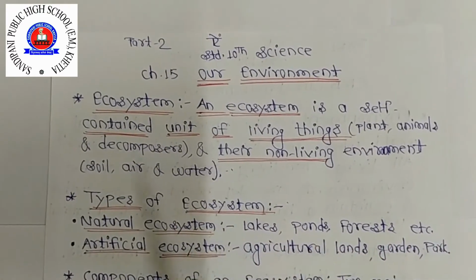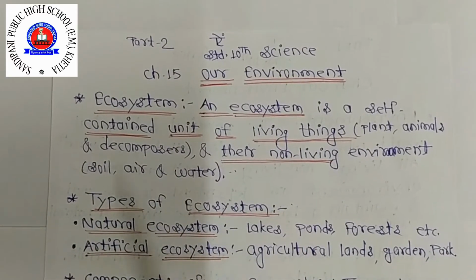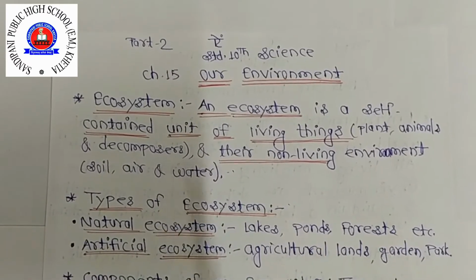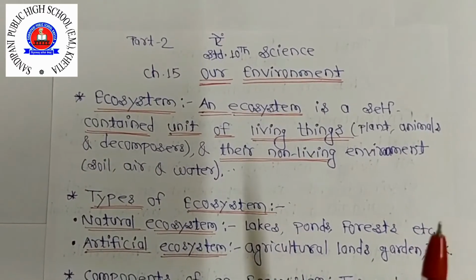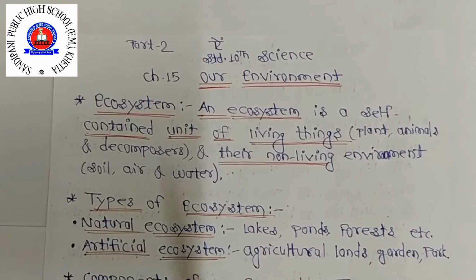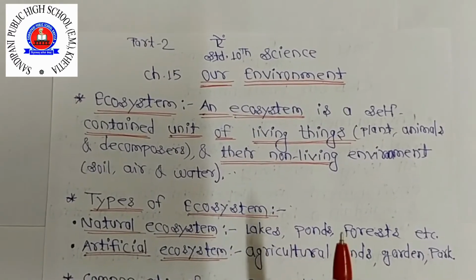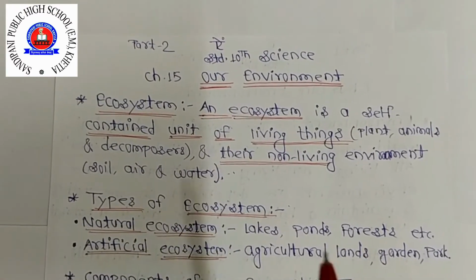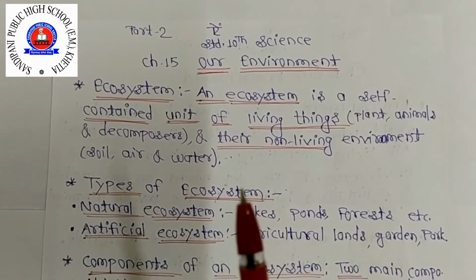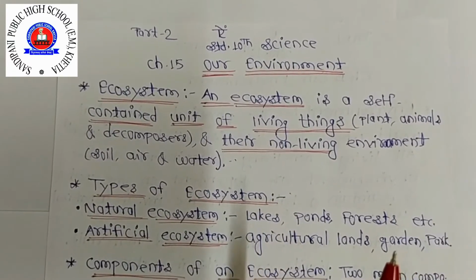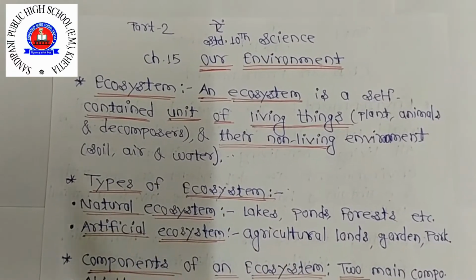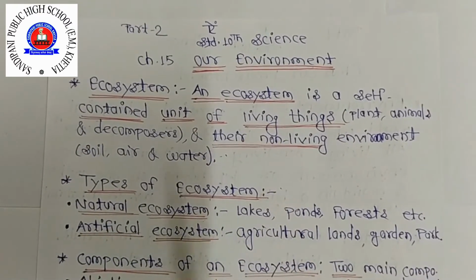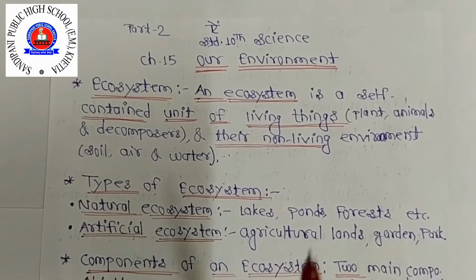This functional unit or system made up of living and non-living components, biotic and abiotic, which is capable of independent existence, is called an ecosystem. Living organisms depend on the non-living for their survival, and one organism consumes the other organism. So this interaction is called the ecosystem.